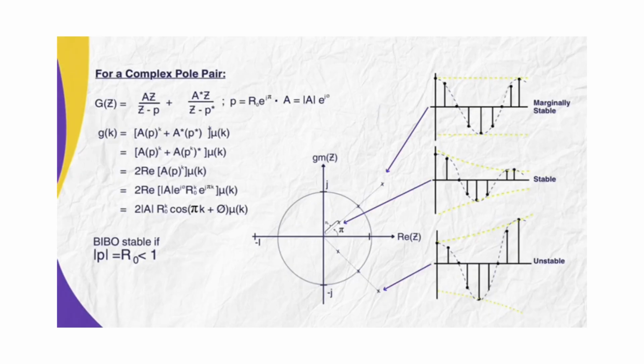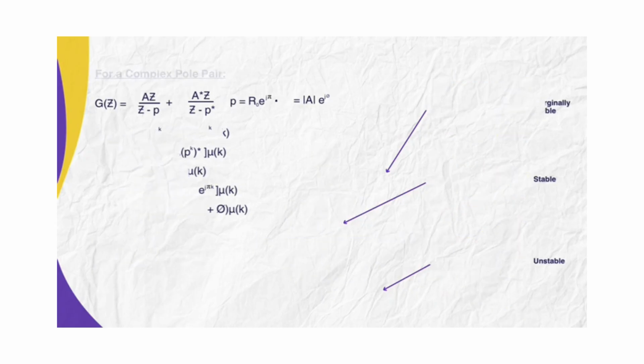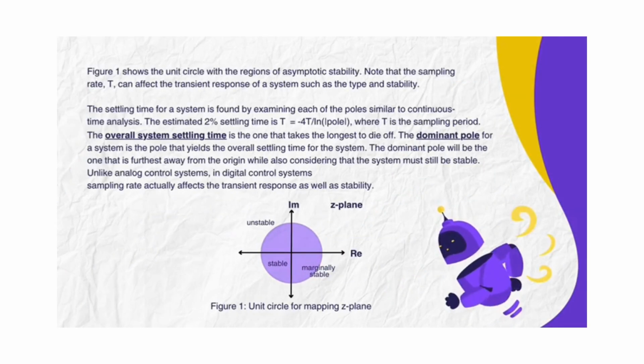The system is BIBO, bounded input bounded output, stable if the magnitude of the pole, which is r, is less than 1. For the graphical interpretation, the unit circle in the complex z-plane helps determine stability: poles inside the circle, stable; poles on the circle, marginally stable; poles outside the circle, unstable. The three diagrams on the right show how the output signal behaves for different pole locations. Marginally stable, oscillations continue with constant amplitude. Stable, oscillations die out over time. Unstable, oscillations grow over time. Figure 1 shows the unit circle with the regions of asymptotic stability.